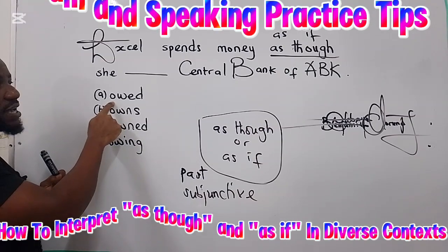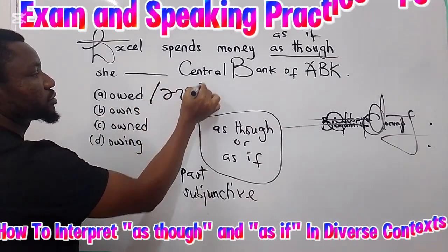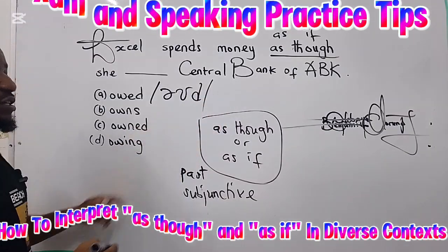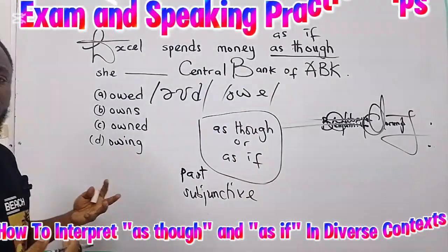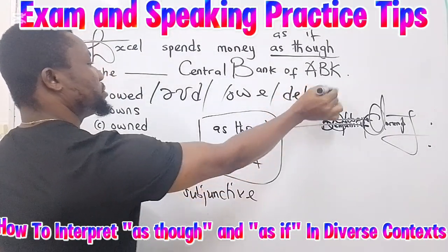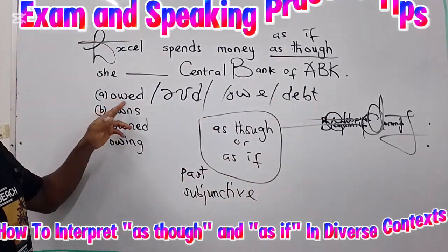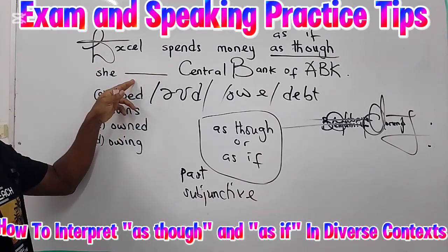Now, the first option here is owed, right? Owed. The past tense of to owe money, to be bankrupt, or to be in debt. To be in debt, right? To be in debt, to owe. So the past tense, in this case, will owed be the right answer?